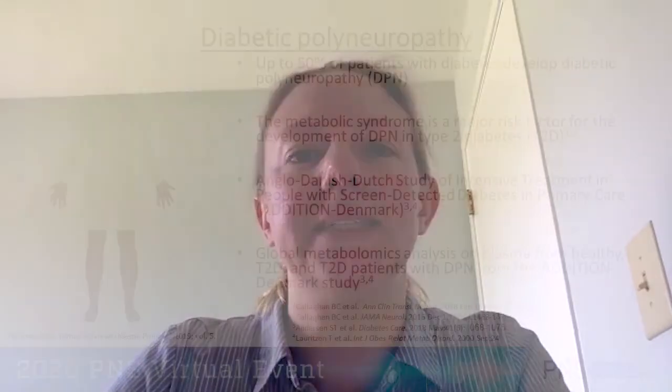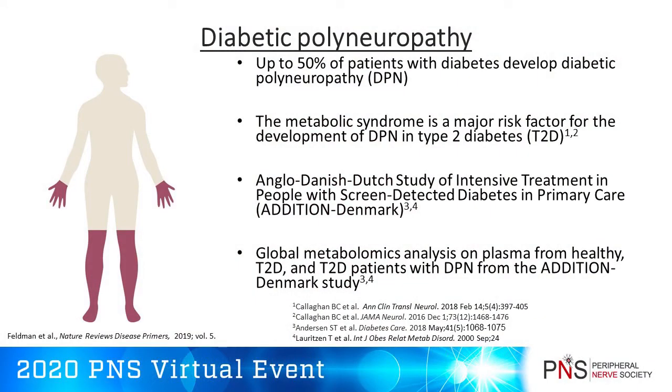I'm a postdoctoral fellow in Eva Feldman's lab at the University of Michigan. I study diabetic neuropathy, the most common complication of diabetes. People with neuropathy experience a loss of sensation in their limbs that starts in their toes and fingers and progresses upwards. Unfortunately, there's no treatment for diabetic neuropathy.